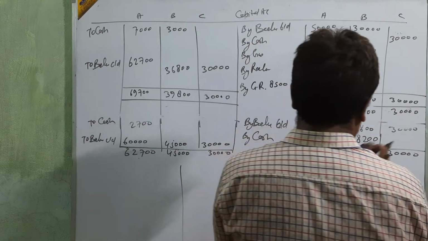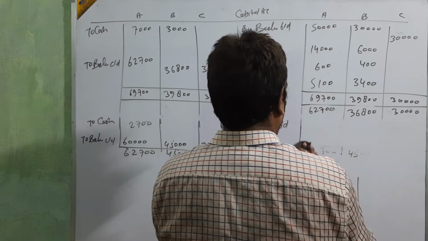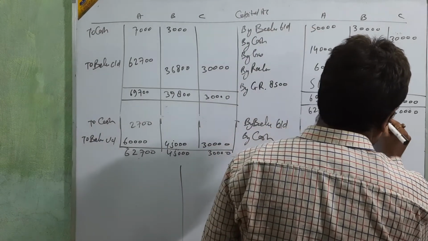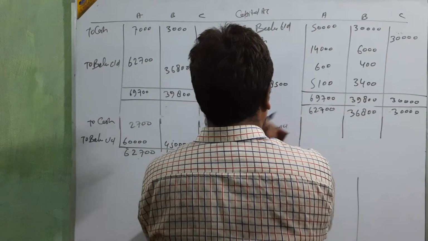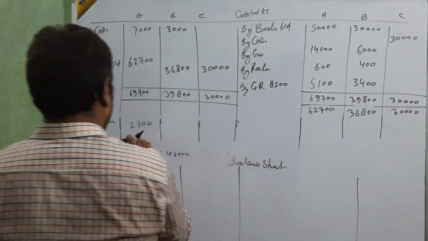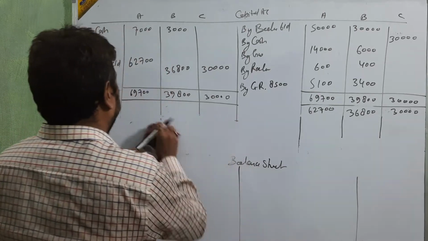Okay. Then again see, then you will understand. Again I am going to take the balance. Don't worry, no problem about that. For taking this balance, don't worry. I am taking again, then you will understand.